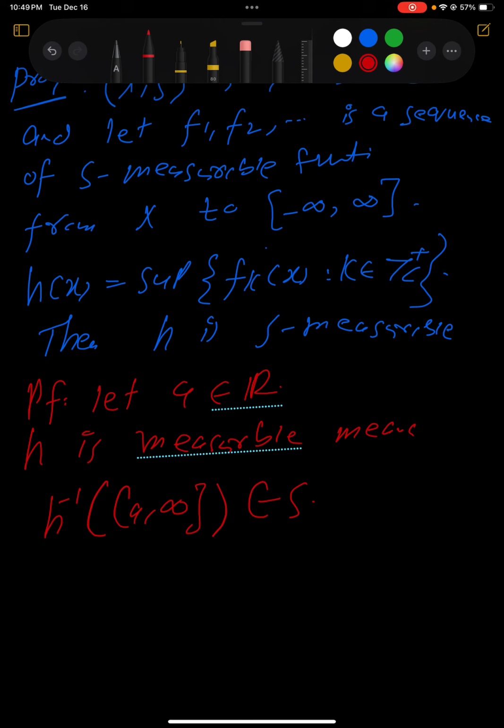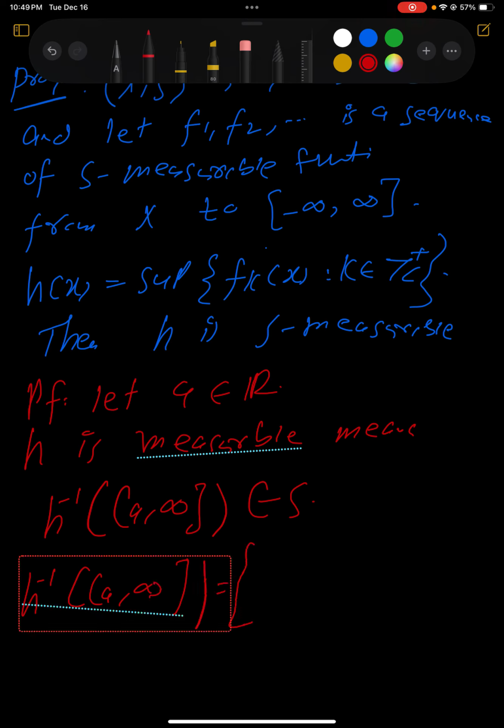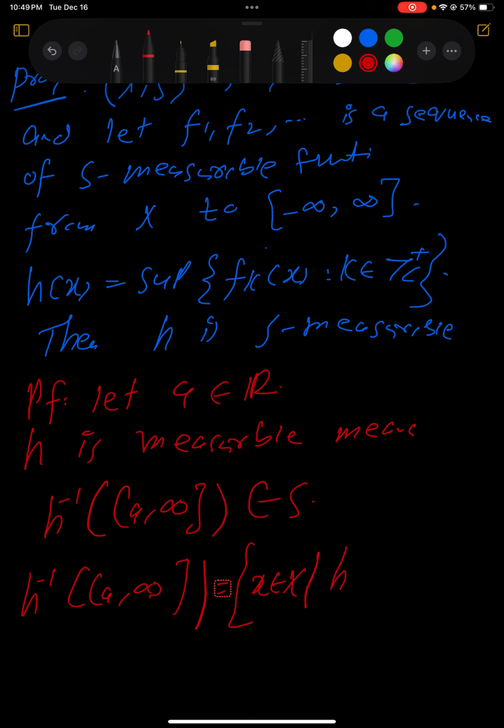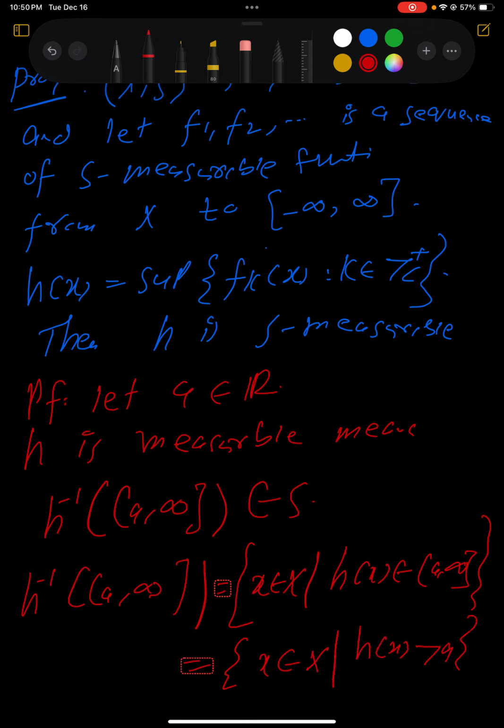What is this set? It consists of the elements x of X such that h of x belongs to (a, infinity), which is nothing but x such that h of x is greater than a.